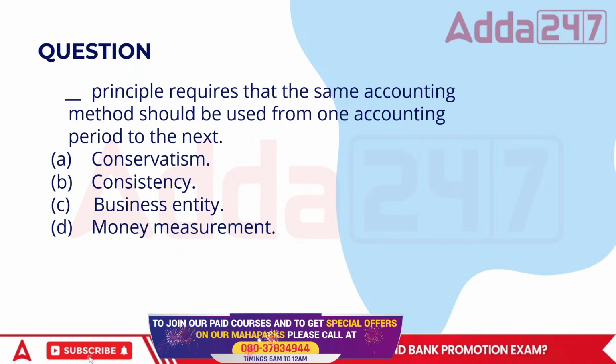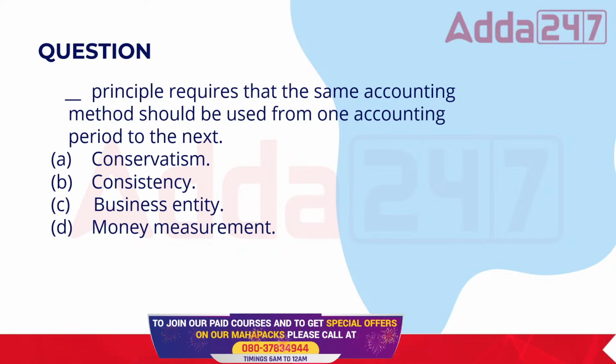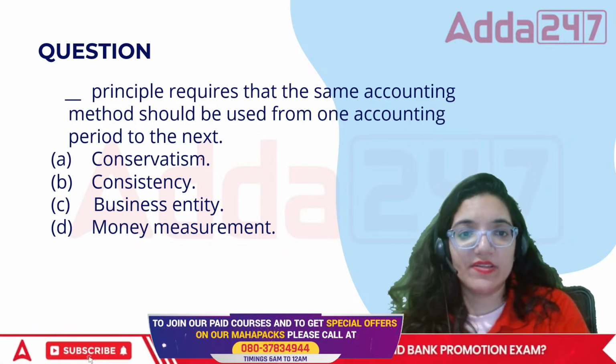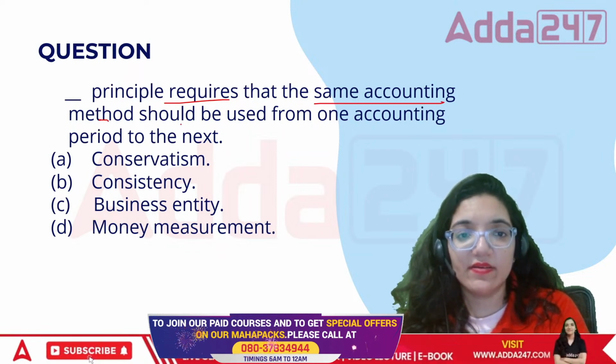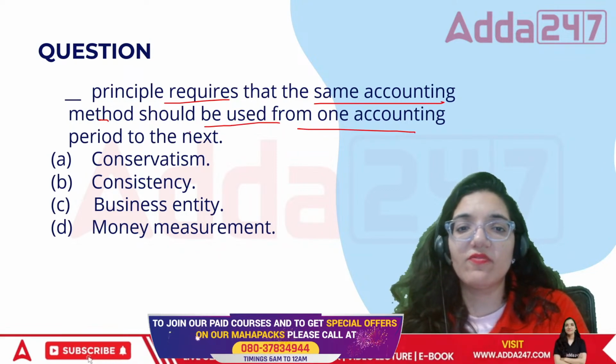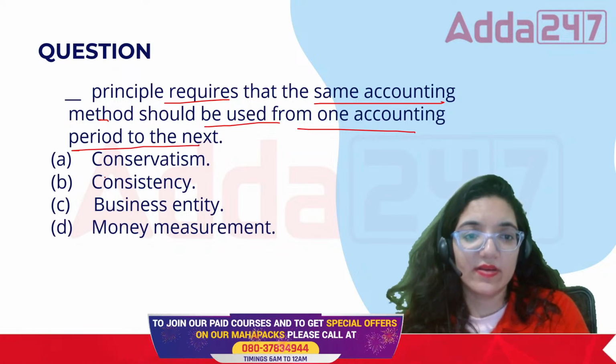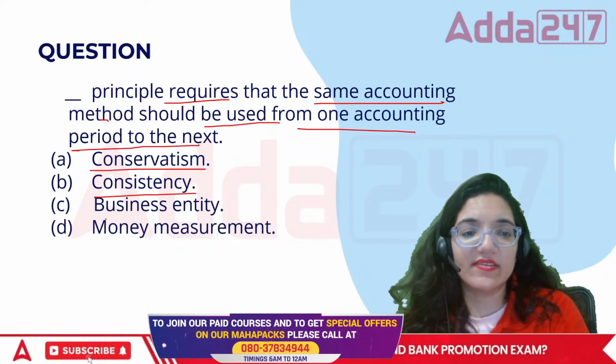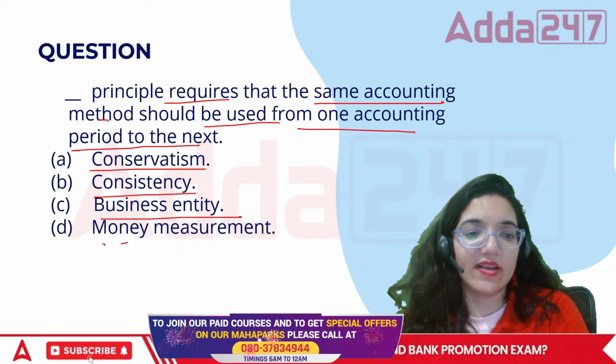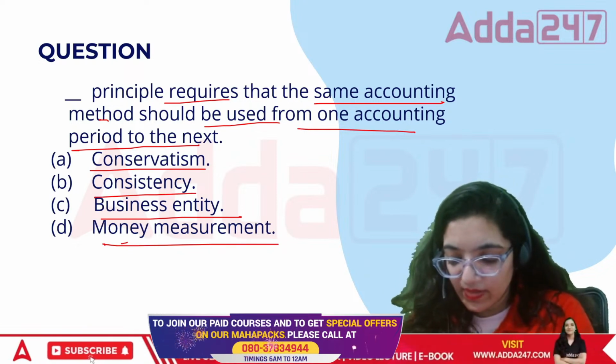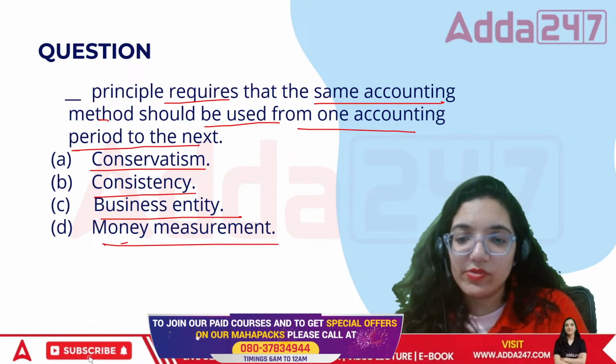Dash principle requires that the same accounting method should be used from one accounting period to another. Conservatism, consistency, business entity, or money measurement. See, there is no problem in using a different method.